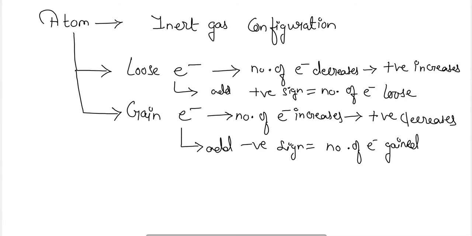So how to represent this? First we are going to discuss the representation of the formation of an ion. We are going to discuss the Lewis dot diagram.